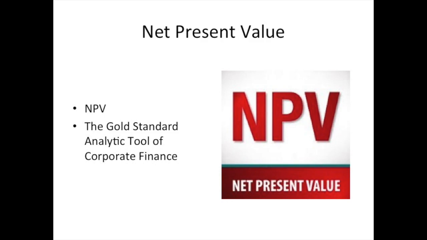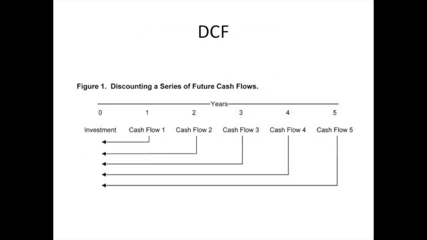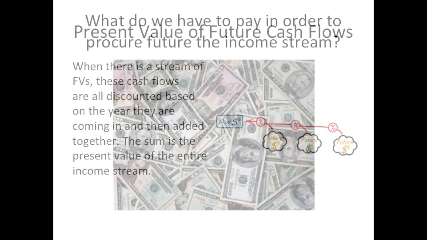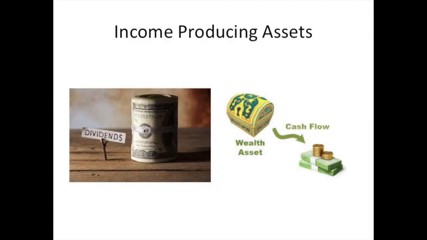Now, what net present value does is take a stream of cash flows going into the future, discount them back to the present value, so we have a value for all of the future cash flows that we're expecting, and then compares that to the cost in today's dollars of what we're going to have to pay to get those cash flows. And that may be an income-producing asset, like, say, a stock or a bond, or something that we have to purchase in order to get those anticipated future cash flows.